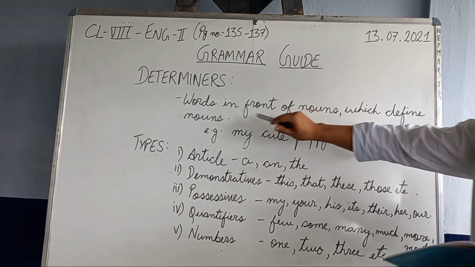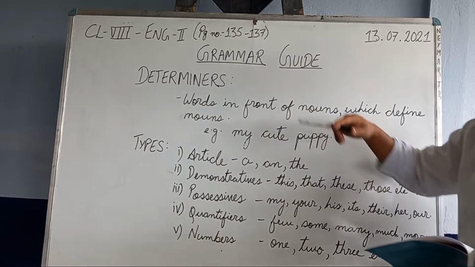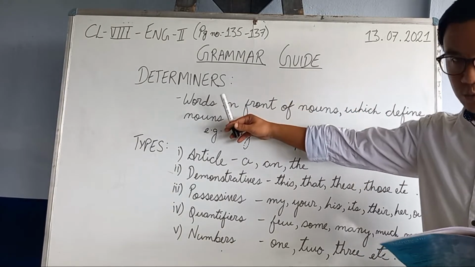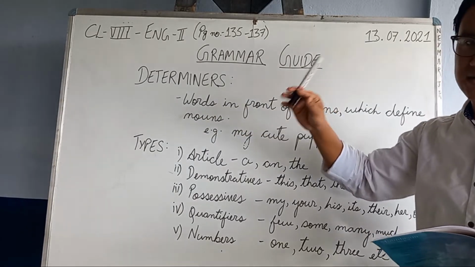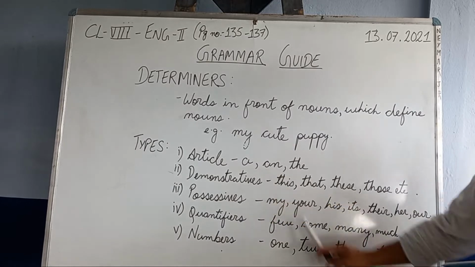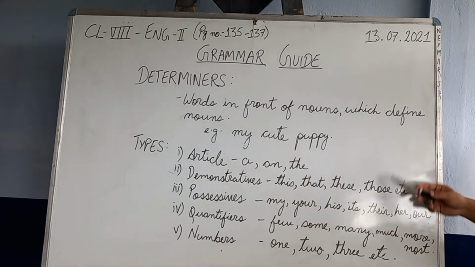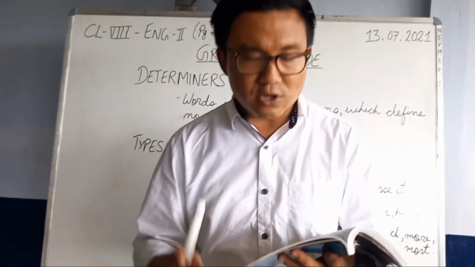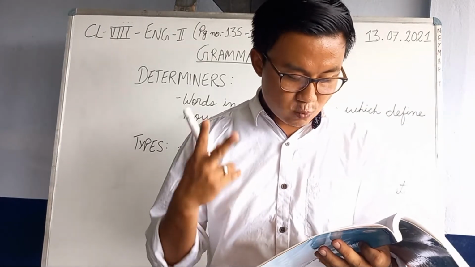Just keep this thing in mind. Words in front of a noun which explain and define the noun, that's a determiner. And there are 5 types. You can just have a look. Now, based on this, we have 2 exercises there, B 1 and 2.